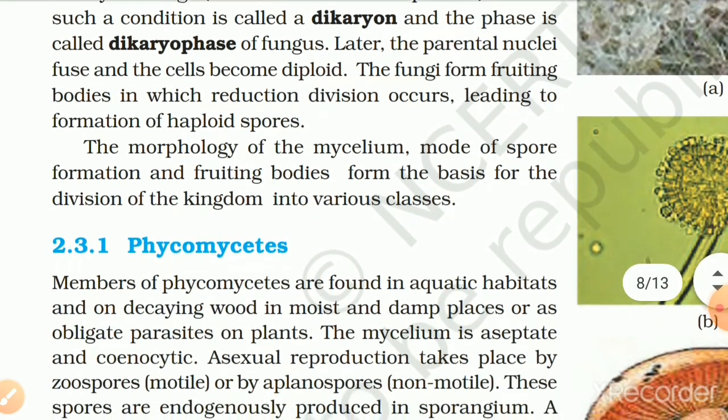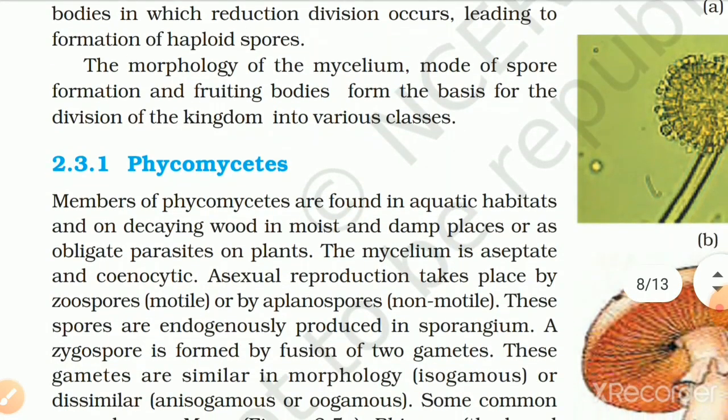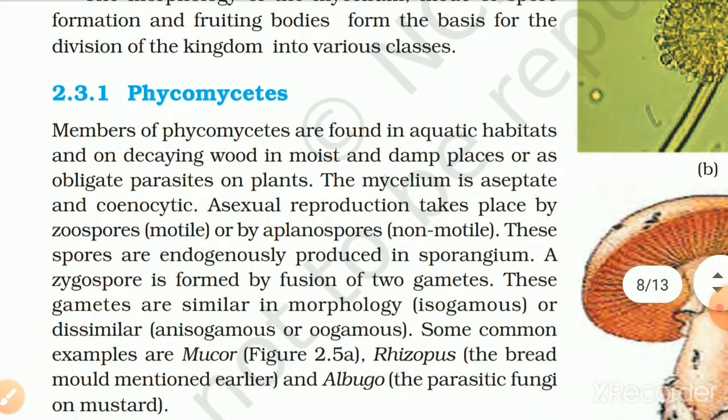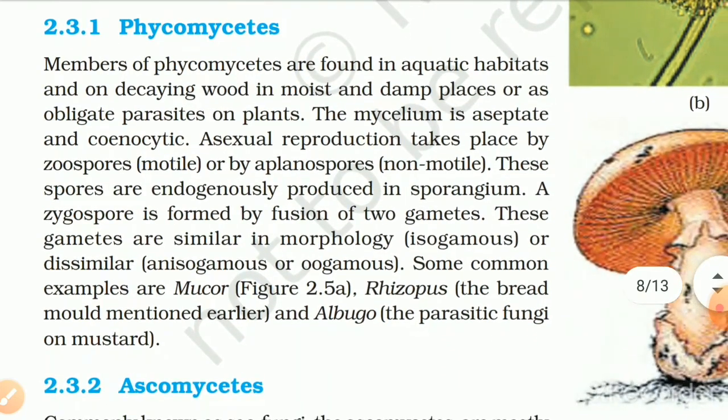The morphology of the mycelium, mode of spore formation, and the fruiting bodies form the basis for the division of the kingdom into various classes. 2.3.1 Phycomycetes. Members of Phycomycetes are found in aquatic habitats and on decaying wood in moist and damp places, or as obligate parasites on plants. The mycelium is aseptate and cenocytic.